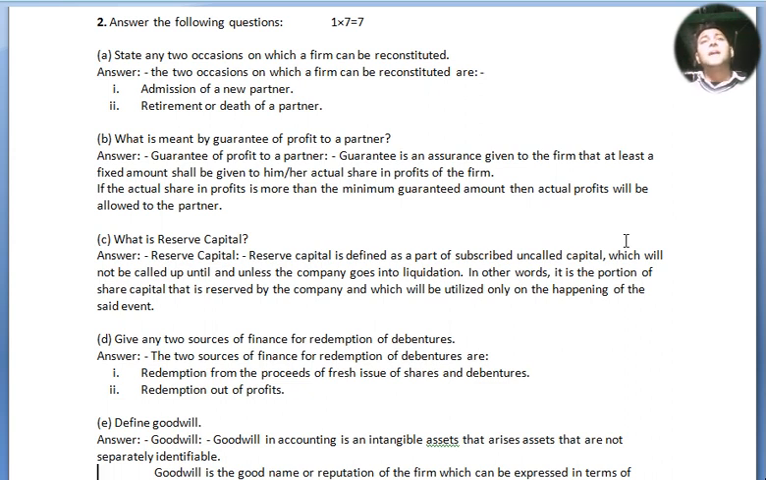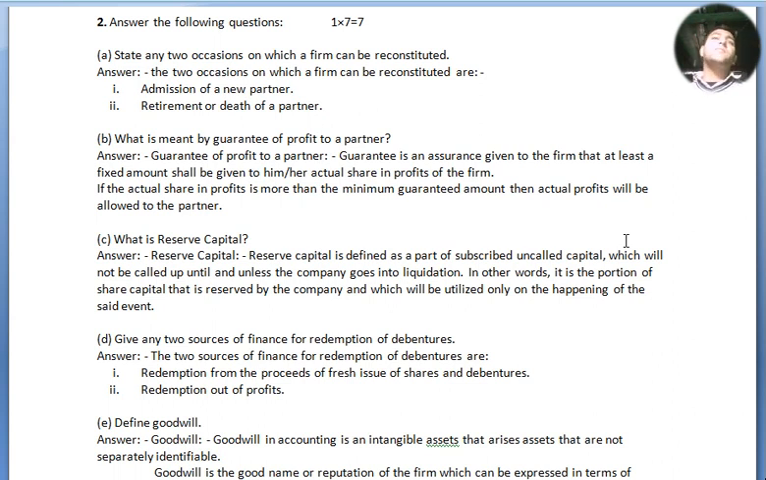Question number B. What is meant by guarantee of profit to a partner? Guarantee is an assurance given to the firm that at least a fixed amount shall be given to him or her as the actual share in profit of the firm. If the actual share in profit is more than the minimum guaranteed amount, then actual profits will be allowed to the partner.